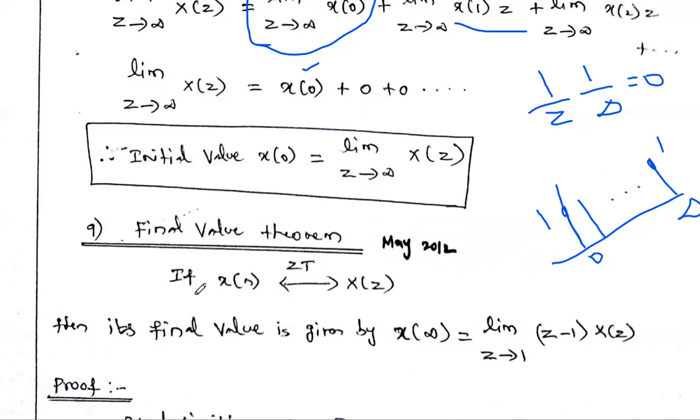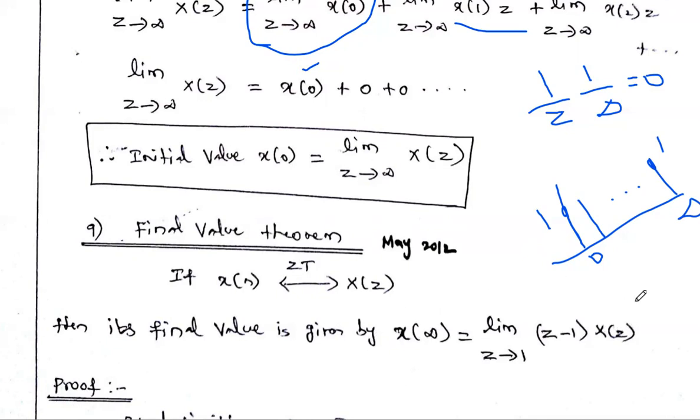So according to this theorem, if for one signal x of n the z transform is capital X of z, then its final value is calculated by x of infinity. At n equal to infinity only, the final value is there. So at n equal to infinity, the signal can be written as x of infinity. So x of infinity is calculated using the formula: limit z tends to 1, z minus 1 into X of z.